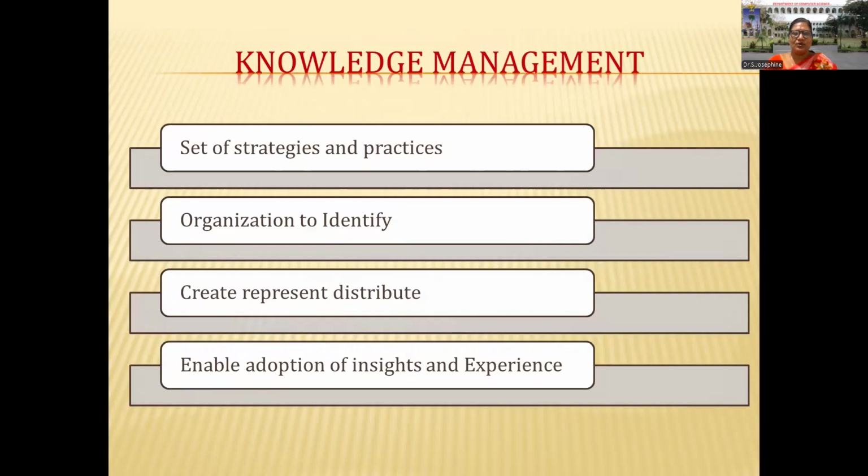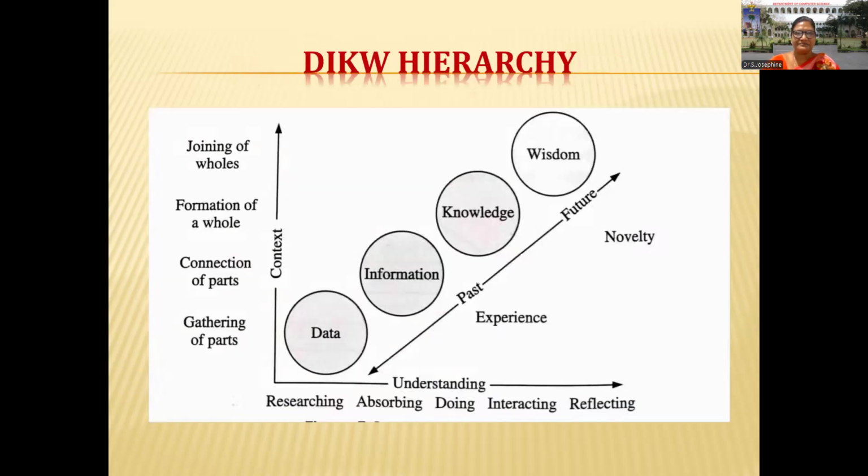Now let us know about knowledge management. In knowledge management, we have some set of strategies and practices. What are strategies? Some methods, some approaches. We follow some methods and practices, and we identify the problem. Then we can distribute. Then we have to adapt to that particular problem and we gain a new experience. This is the management of knowledge representation.